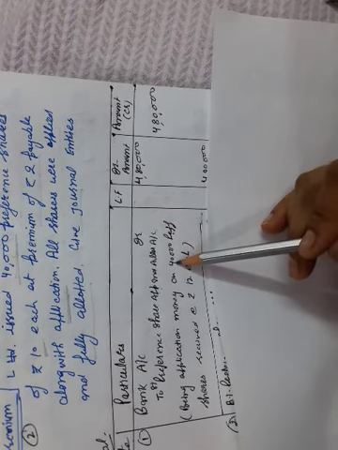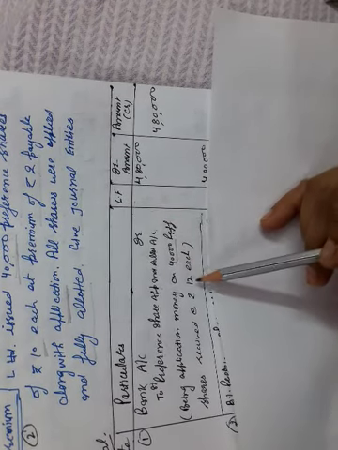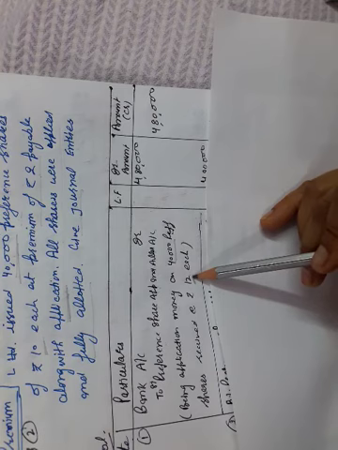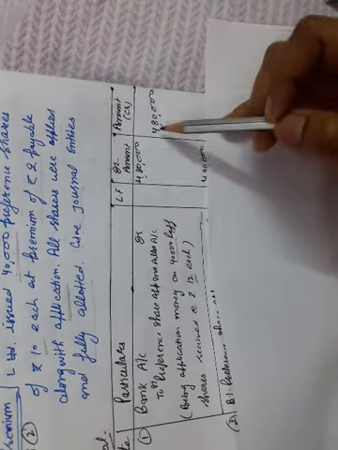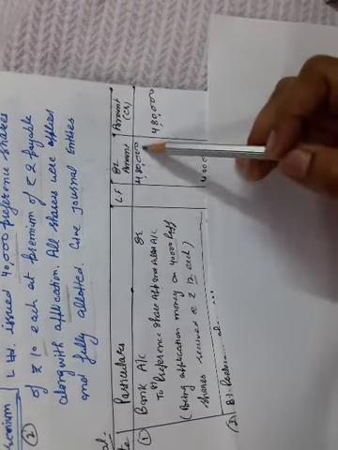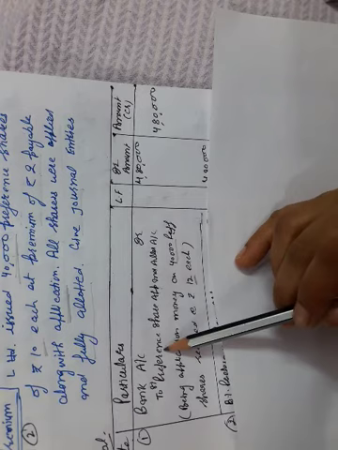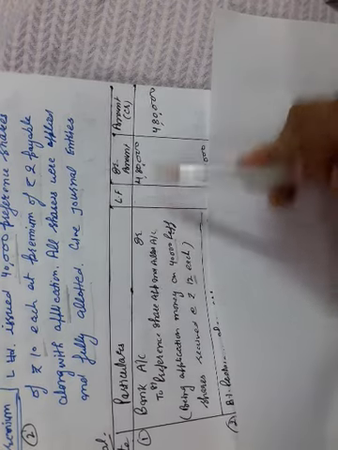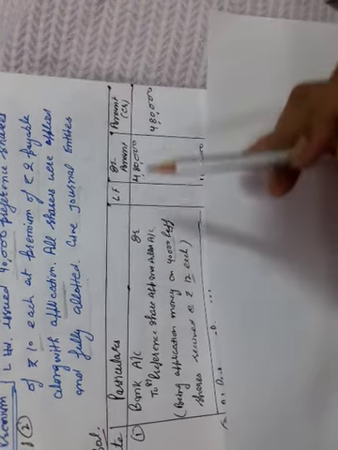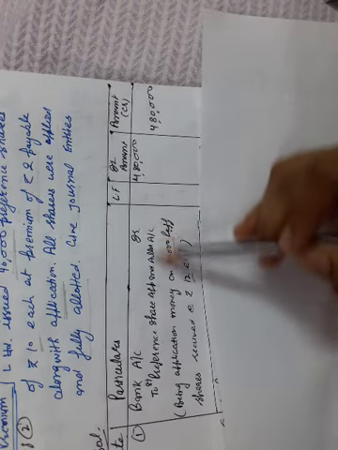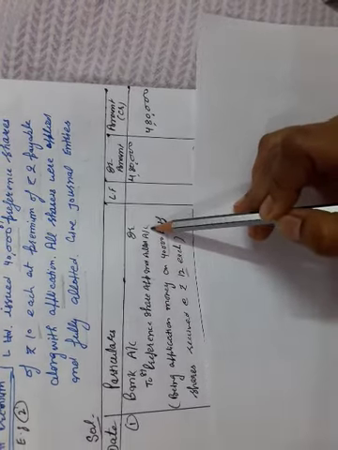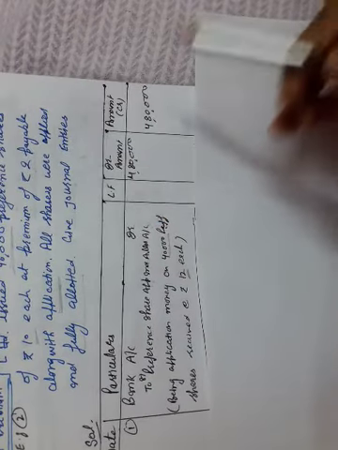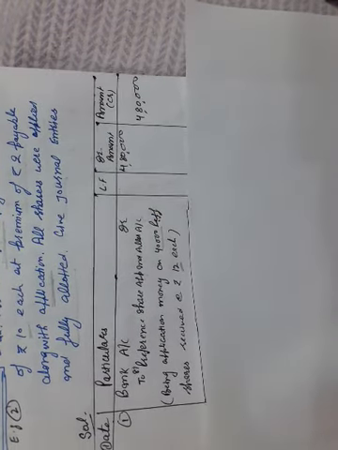And how will we get the money? 40,000 shares, per share value is 12 because 2 rupees is premium and 10 rupees face value. By multiplying these two, we'll get 4,80,000. Bank account debit 4,80,000 to 8% preference shares application and allotment account 4,80,000. At the time of allotment, this preference shares application and allotment account will be closed and the whole money will be transferred to the company's capital account.